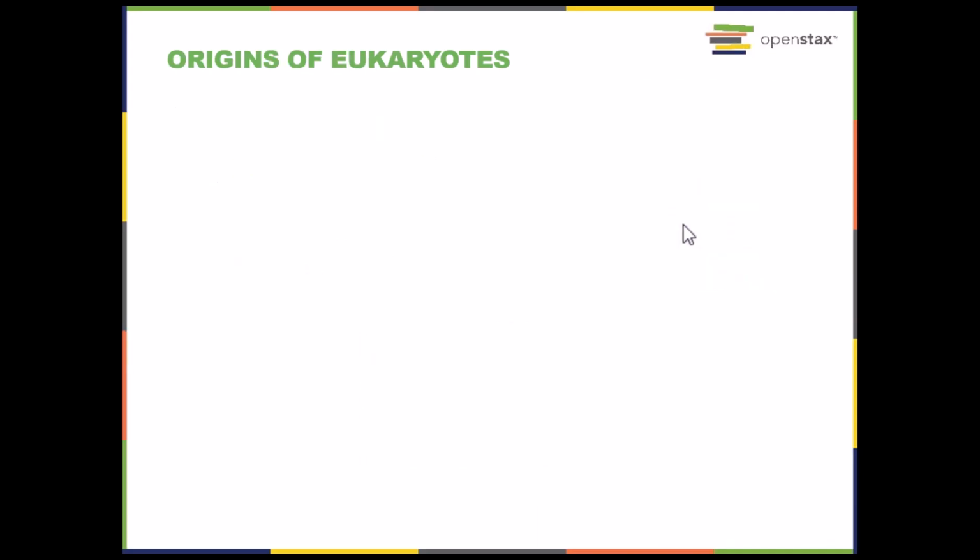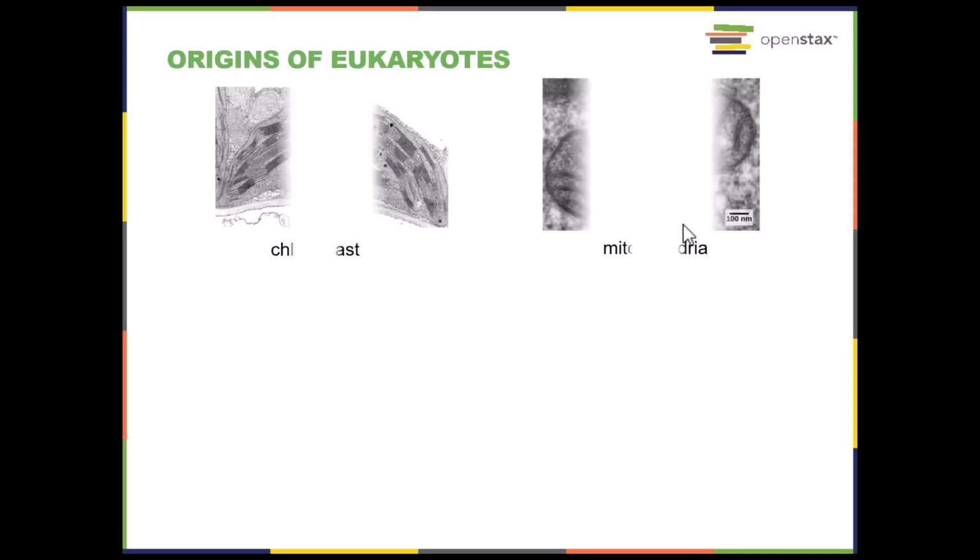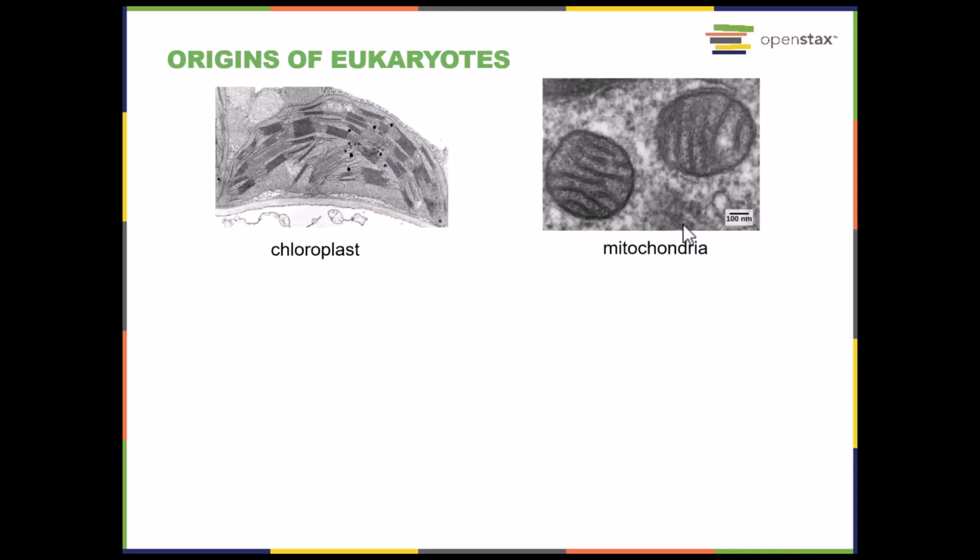We have the prokaryotes, we're going to move into eukaryotes. Where did they come from? Now remember, one of the things that we find in eukaryotes is we have that membrane around the nucleus. We also have these other organelles that have membranes around them. And two of the really important ones are chloroplasts and mitochondria, because these are the energy harvesting organelles inside of cells. Chloroplasts perform photosynthesis, mitochondria perform aerobic cellular respiration.